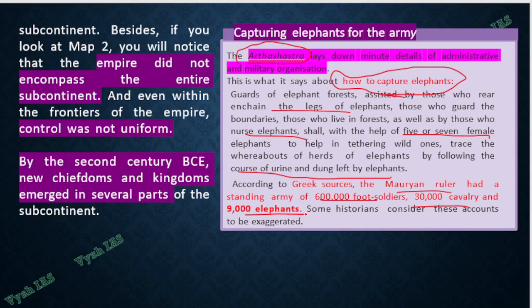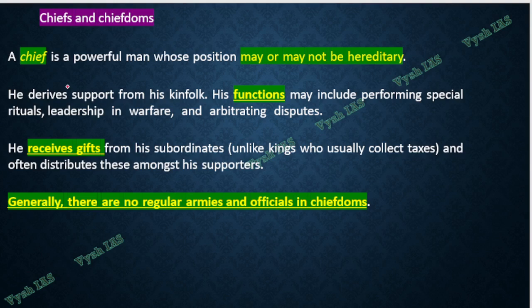Now after that, you learn one more thing called chiefdoms. After kingdoms, something called chiefdom also you will study in the coming slides. It is a little different from kingdom. You should know that there are no regular armies and officials in a chiefdom. There will be some powerful man, which need not be hereditary. He may get a land grant or something and become popular. So he will have a chiefdom which he is controlling.